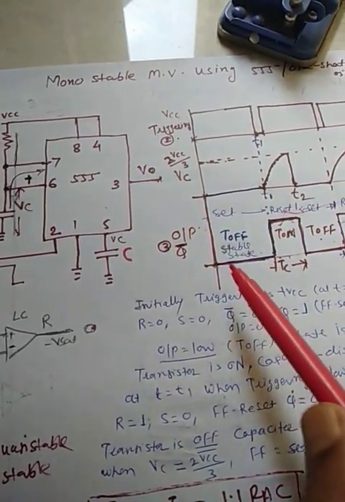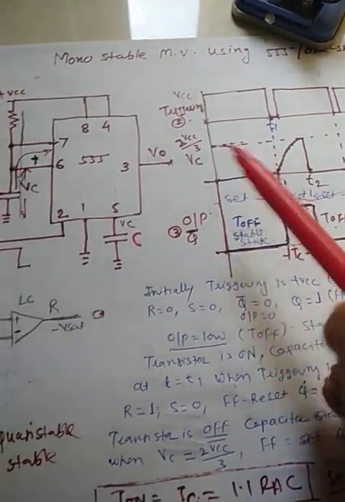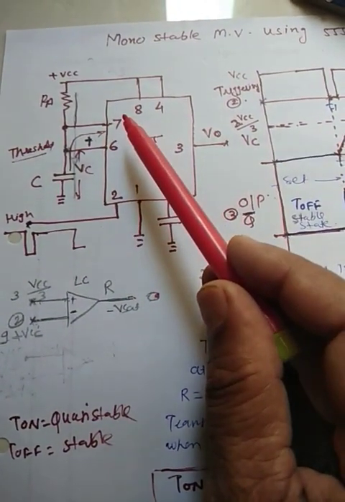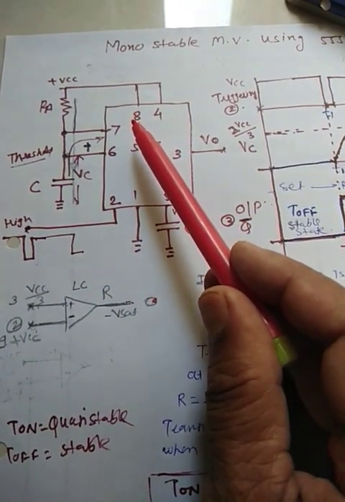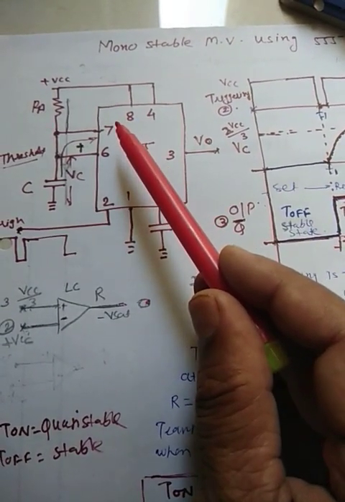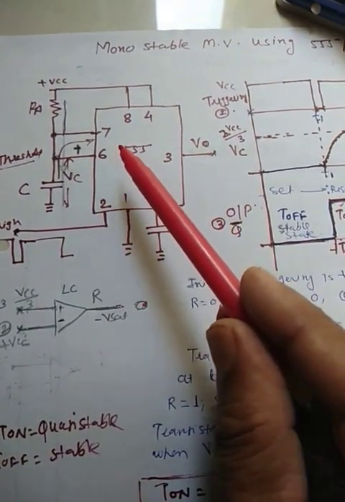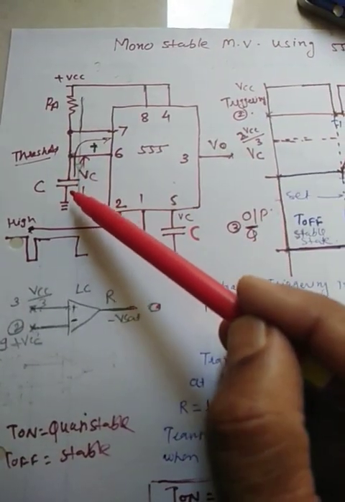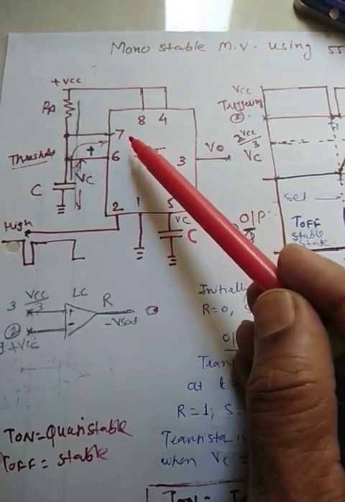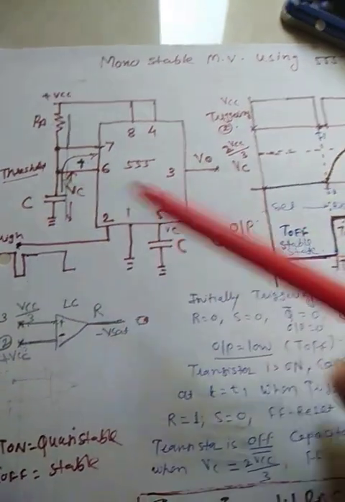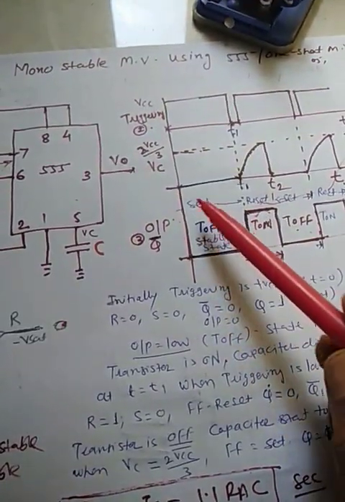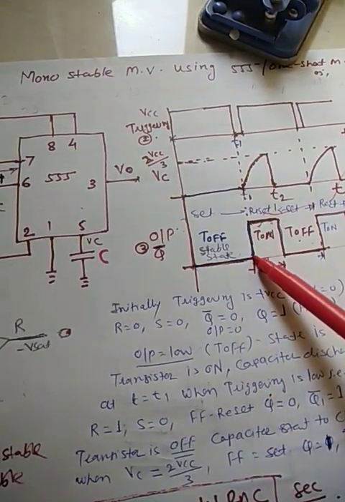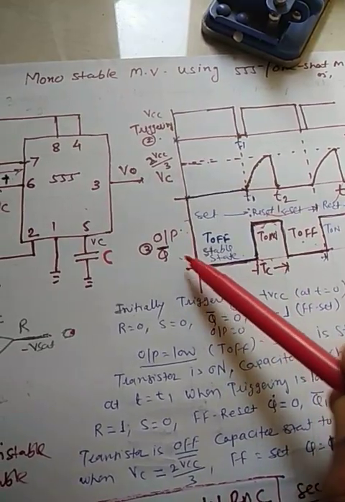So the output is low. And the capacitor is completely discharged through that transistor, because the output Q of the SR flip-flop is high and the base of the transistor is connected to Q. So the transistor is on, and as the transistor is on, this capacitor is completely discharged through it. So obviously the voltage across the capacitor is almost 0. Output voltage is 0. This is Q bar actually here.